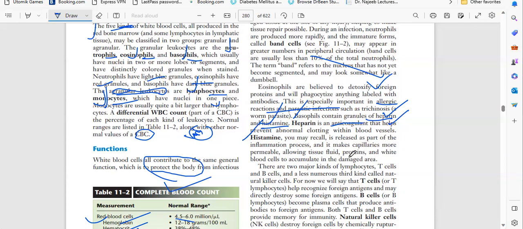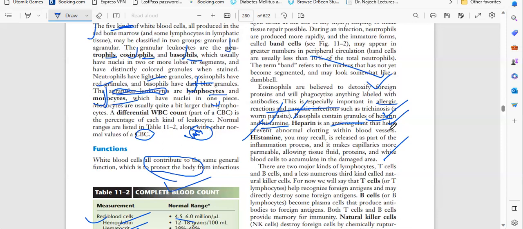What will it do? It will make the capillaries permeable, allowing tissue fluid, proteins, and white blood cells to accumulate in the damaged area. So what does it help with? Fluid, proteins, and blood cells reach the damaged or infected area. Histamine makes sure that all these substances reach the damaged area.